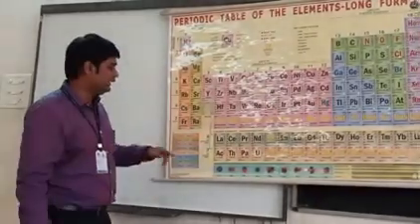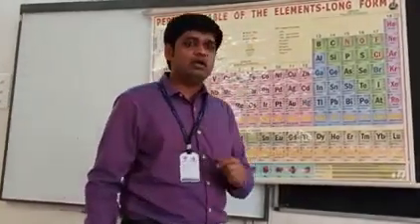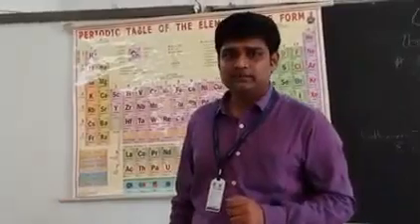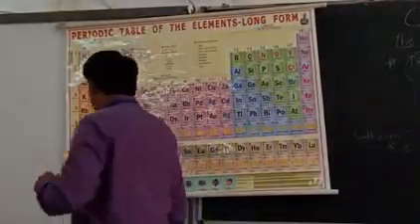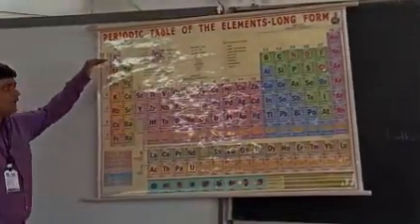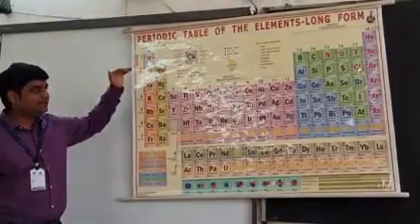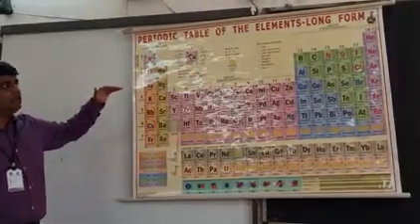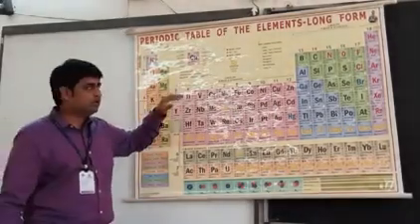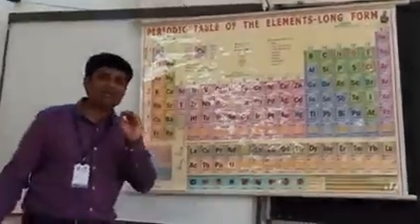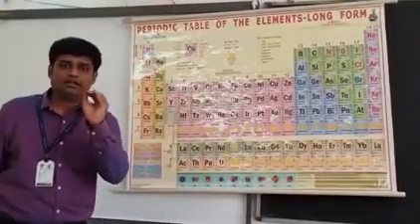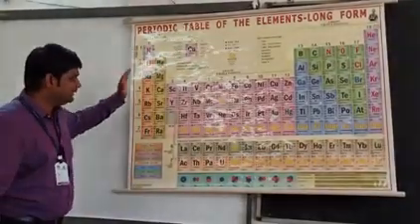So if I ask you, any element is placed in 7th period, how many electronic shells does it have? Very good. It has 7 electronic shells. So are you getting my point? What are periods? Periods are horizontal rows, and the elements which are placed in a period are placed there because they have that many number of electronic shells. I hope this point is clear to you all.